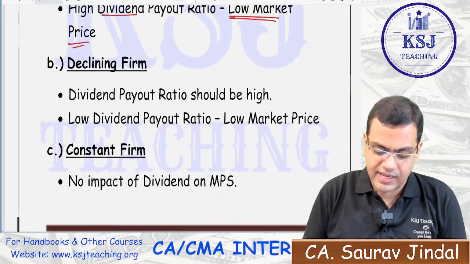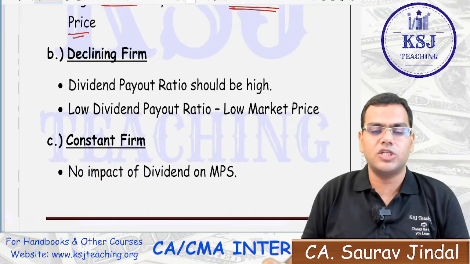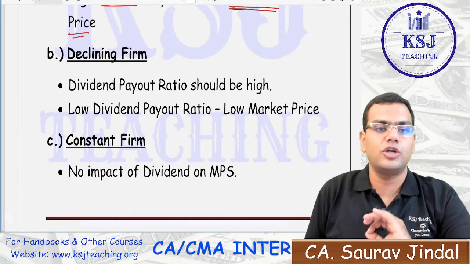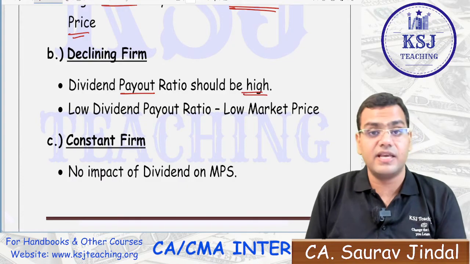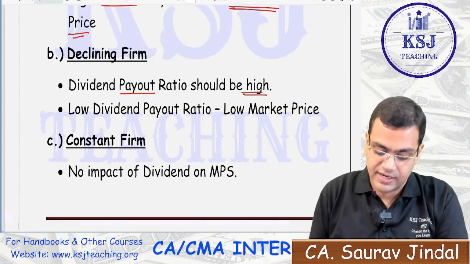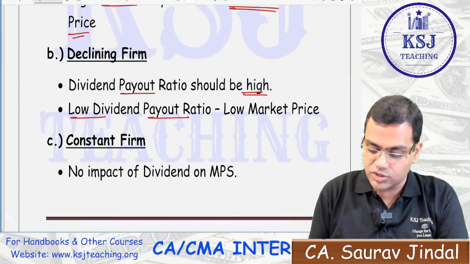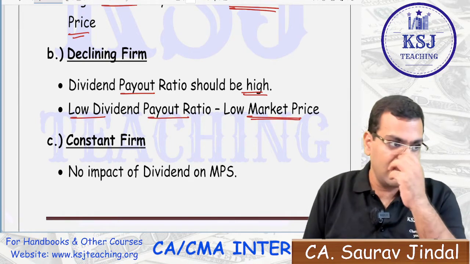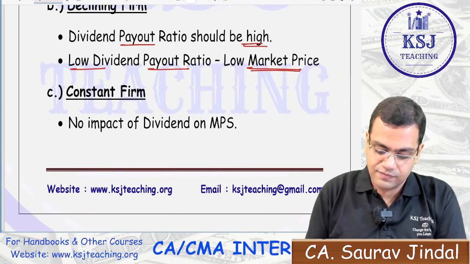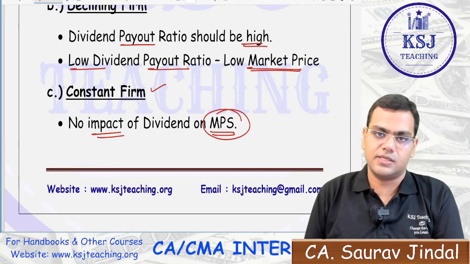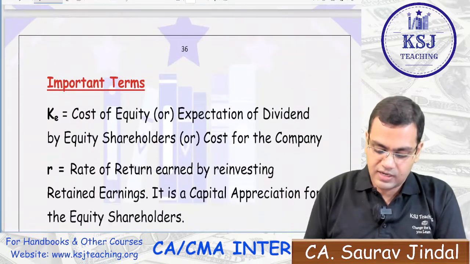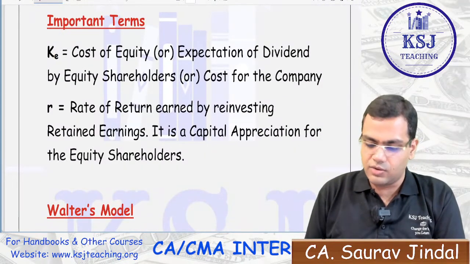Now, if it is a declining firm, if there are no growth opportunities, sir, in that case, you should distribute the dividend. The dividend payout ratio should be high. In case the firm is not distributing high dividend, in case of low dividend payout ratio, the market price will be low, right? In case of a constant firm, no impact of dividend on the market price of the share, sir, right?